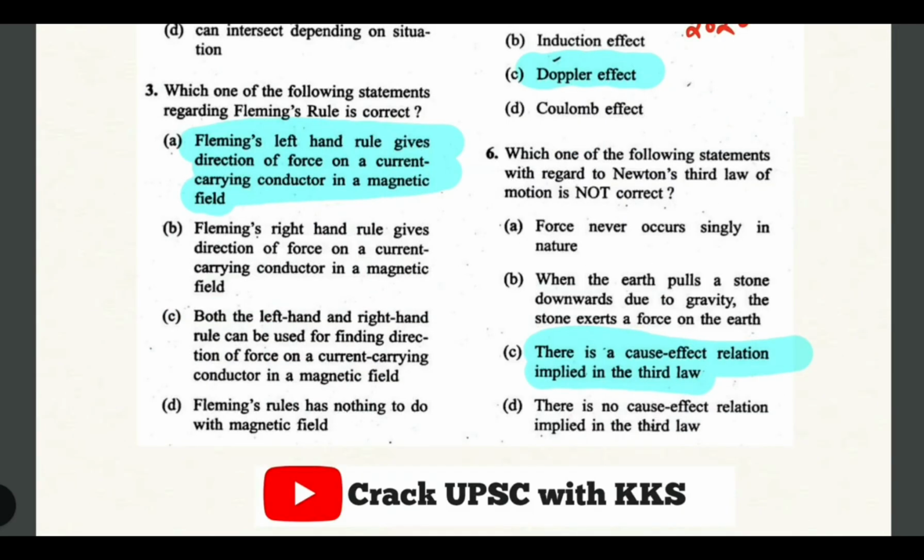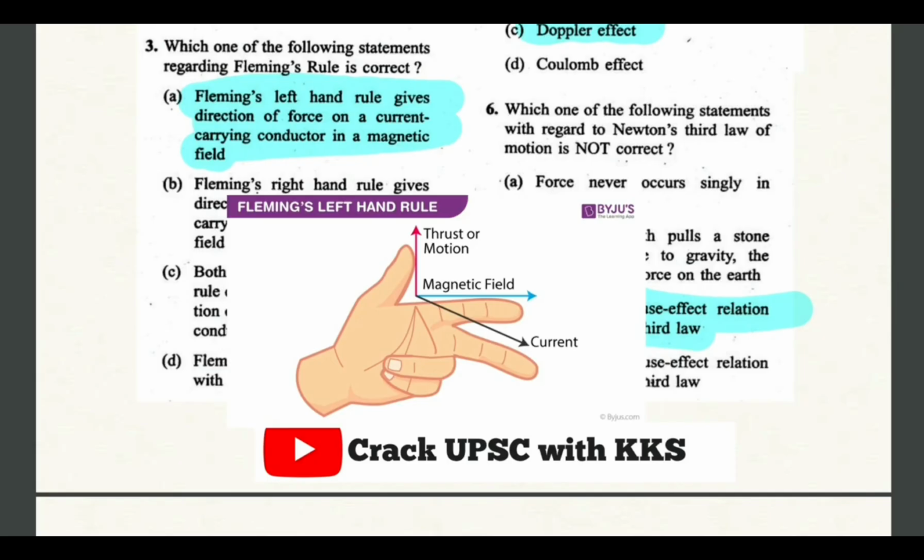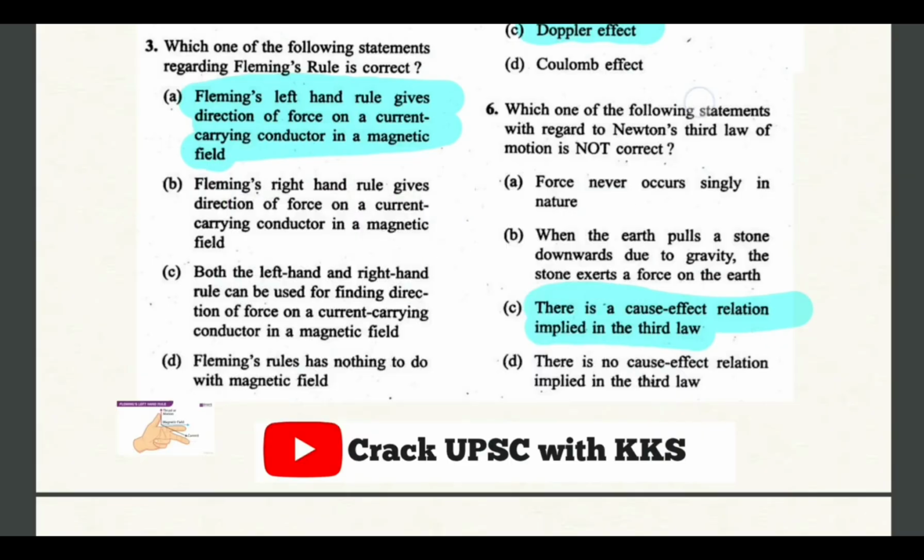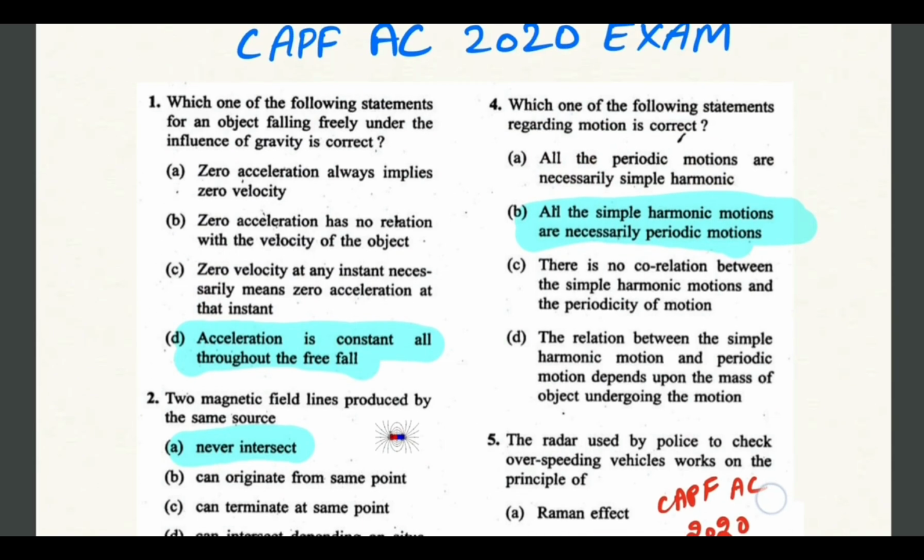So next question is about the Fleming's rule. So A would be the correct answer, which states that Fleming's left hand rule gives direction of force on a current carrying conductor in a magnetic field. So this picture explains the Fleming's left hand rule, where the index finger shows magnetic field, middle finger is electric current, and then thumb is thrust or the motion. So A would be the correct answer. Let's see the next question.